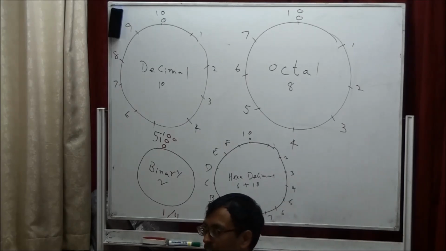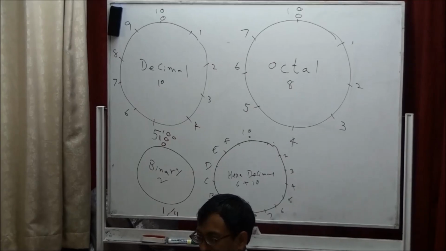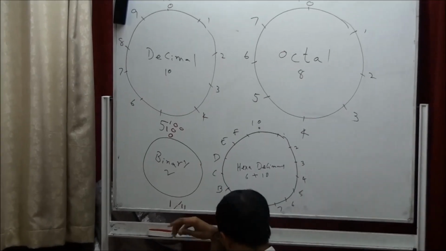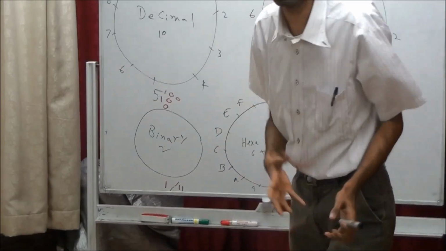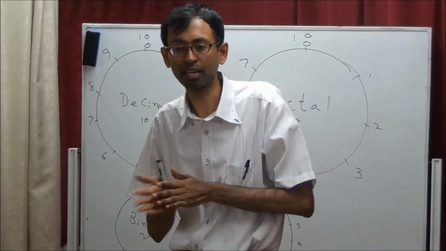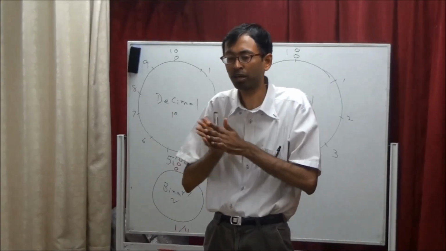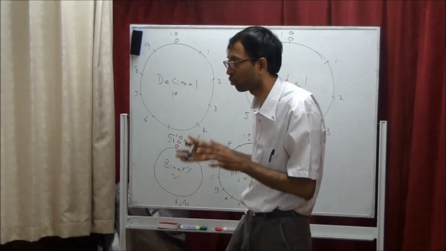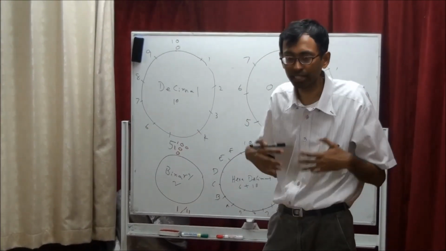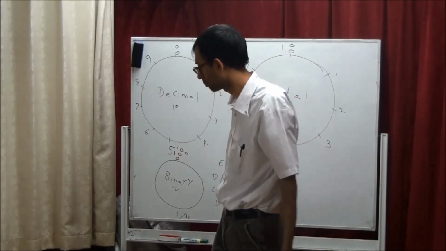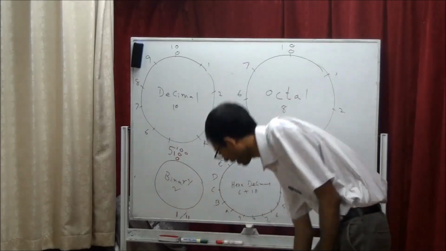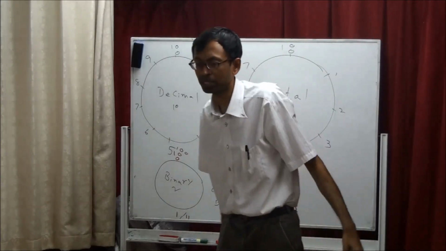So computer languages use this system. You all got it? Computers can do so many things because there are so many conversions available. Anyway, that we'll talk about later. There are 4 kinds of systems. It's like a language. Mathematics, numbers have a language. A, B, C, D, E, F. Okay, that's all for today.